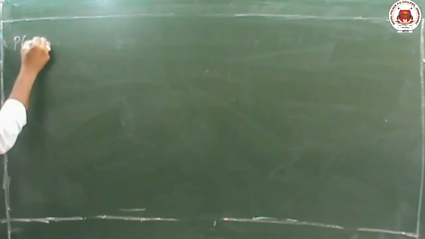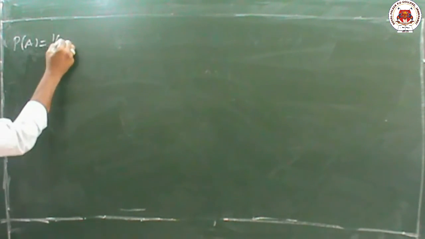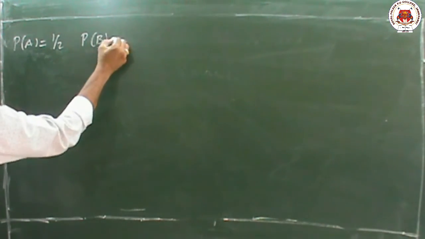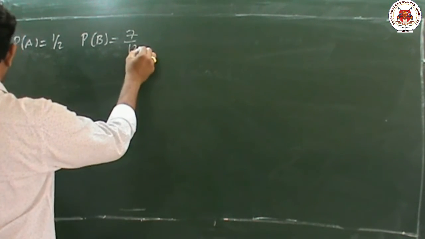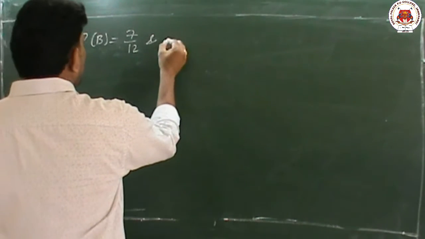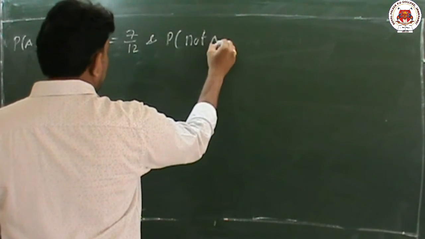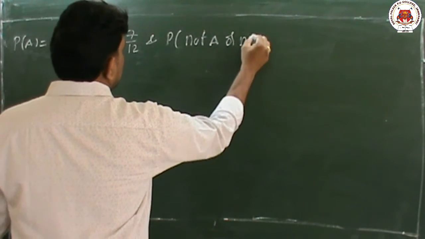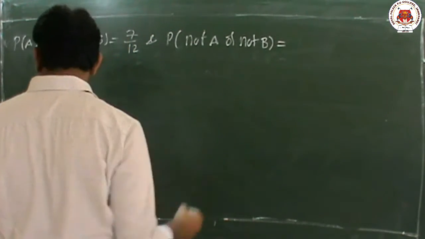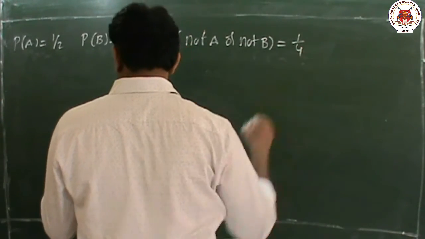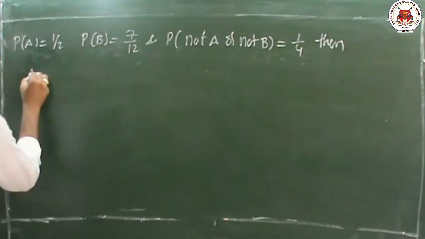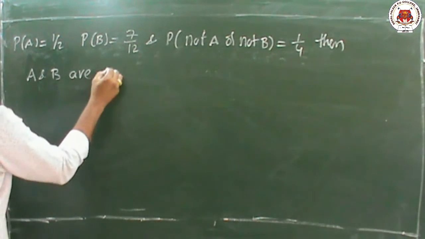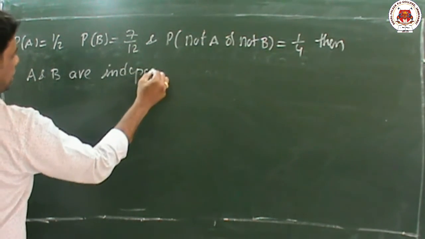The next one is P of A equal to 1 by 2. Next, P of B equal to 7 by 12. And P of not A or not B equal to 1 by 4. He is asking then whether A and B are independent or not.